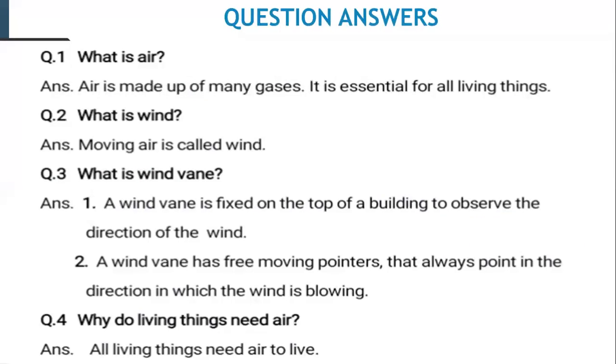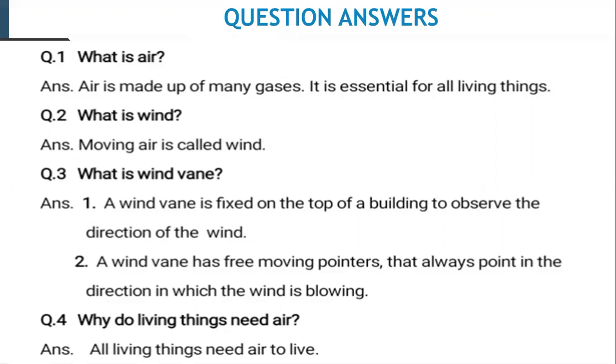These are the question and answers. These notes were shared with you earlier as well. I hope you all have done them in your neat notebooks. What is air? Air is made up of many gases. It is essential for all living things. Question number 2, what is wind? Moving air is called wind. Question number 3, what is wind vane? A wind vane is fixed on the top of a building to observe the direction of the wind. Number 2, a wind vane has free moving pointers that always point in the direction in which the wind is blowing. Question number 4, why do living things need air?